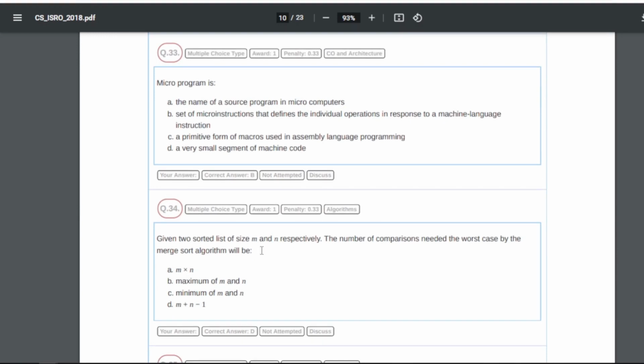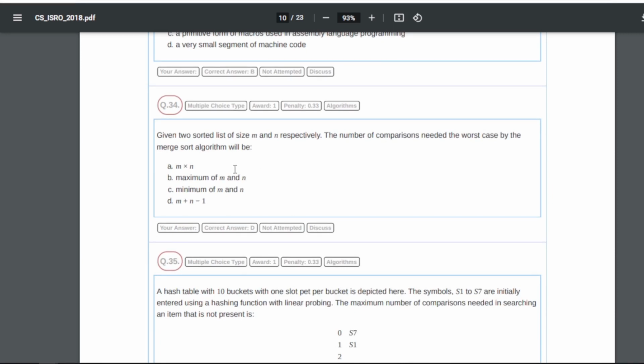Now 33 is a microprogram, is what? Basically, a microprogram is a set of microinstructions that define the individual operations in response to machine language instructions. Again, a microprogram is a set of microinstructions that defines the individual operations in response to machine language instructions. 34 is given two sorted lists of size m and n respectively.